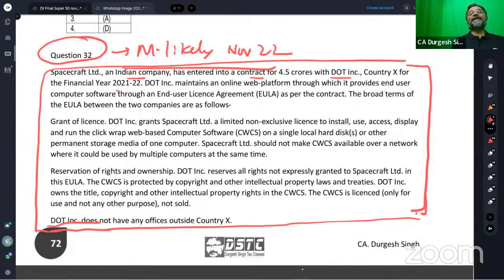That web platform which is maintained by DOT INC dot, can then that be considered as what? Quickly.